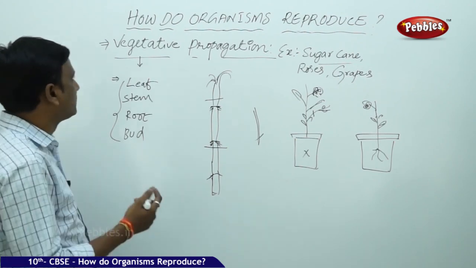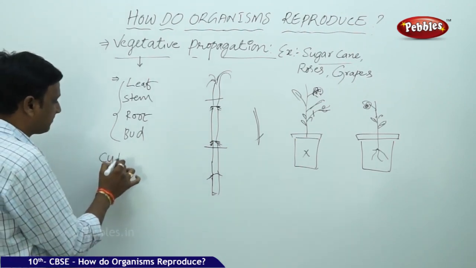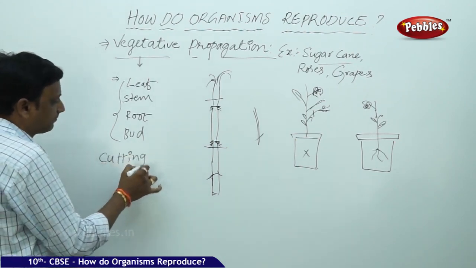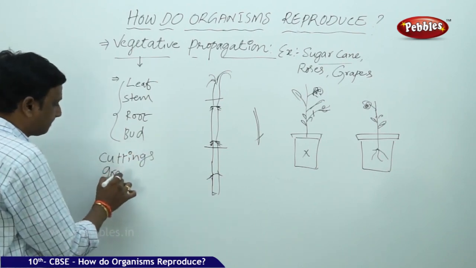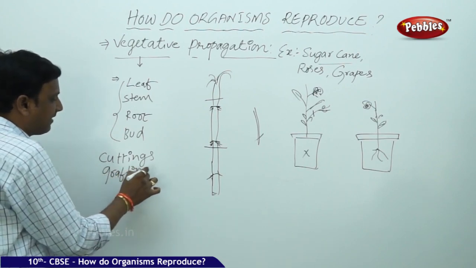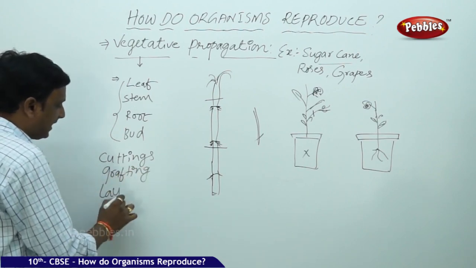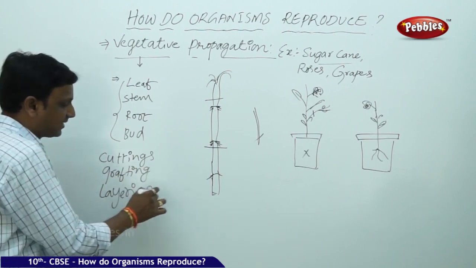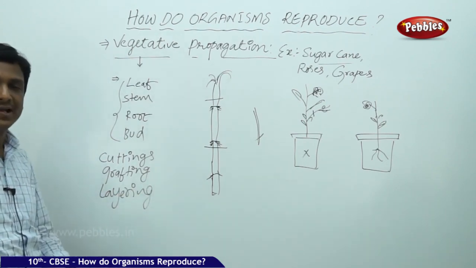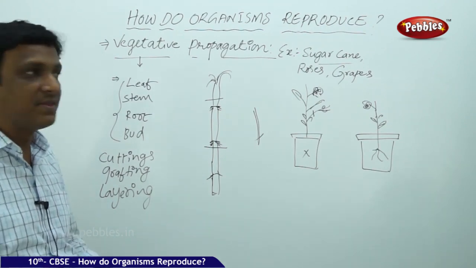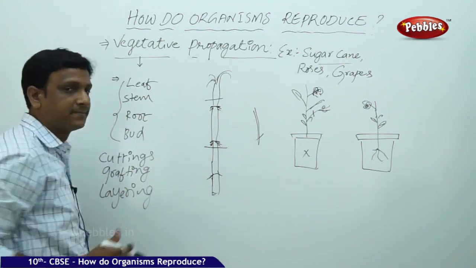So there are different methods of vegetative propagation, like cuttings, stem cuttings, grafting, layering. These are the various methods by which we can produce new plants from the vegetative parts of plants.